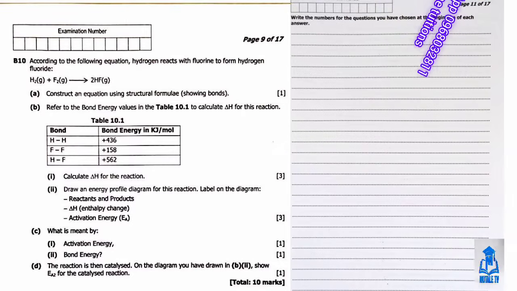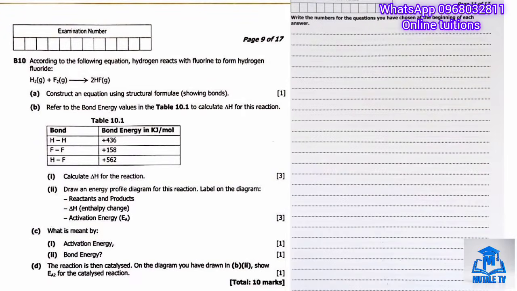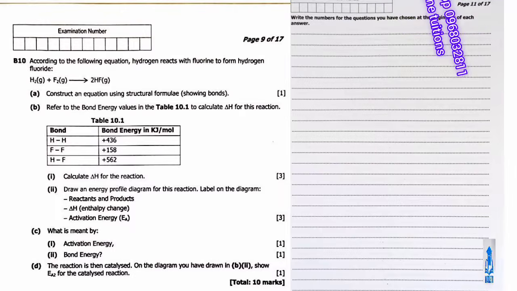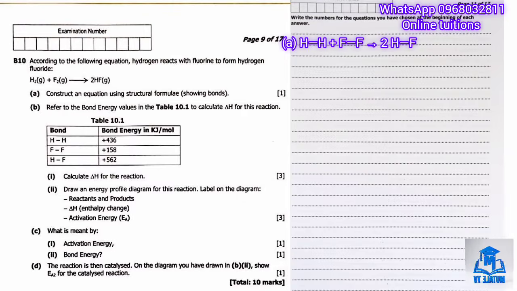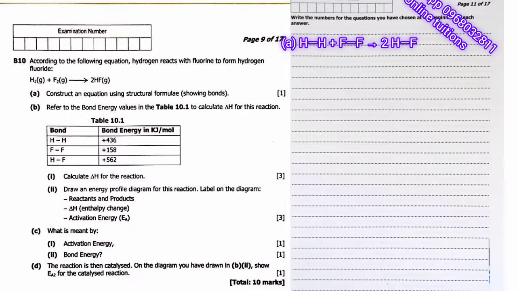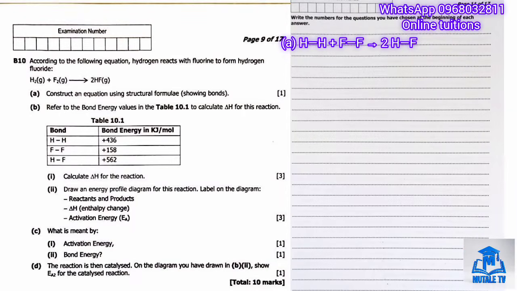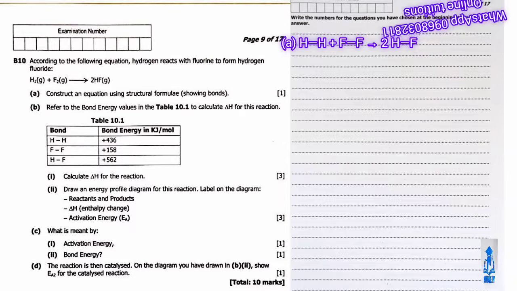This means instead of writing H2 plus F2 arrow 2HF, we draw each molecule showing the single bond between the two atoms. So H bonded to another H, plus F bonded to another F, will give us two separate H–F molecules, each showing a single bond between the hydrogen and the fluorine atoms.